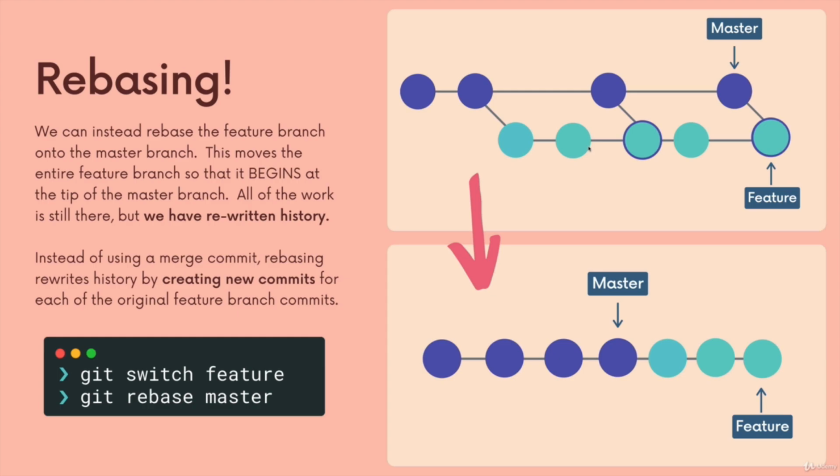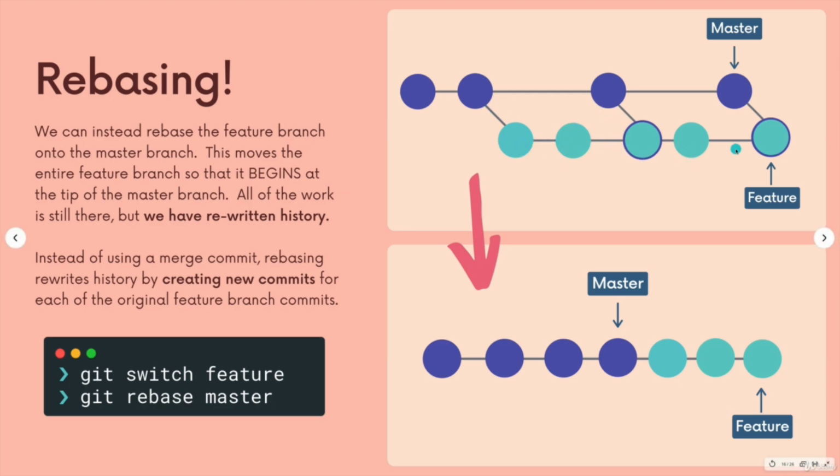If we rebase instead, so rebasing is just another way of combining branches instead of merging. What happens when we rebase is that we actually rewrite history, and this is why it's sometimes problematic. We are rewriting history. We're creating new commits, or we have Git create new commits for us based upon the original feature branch commits. So here's the diagram, the same diagram from before up top.